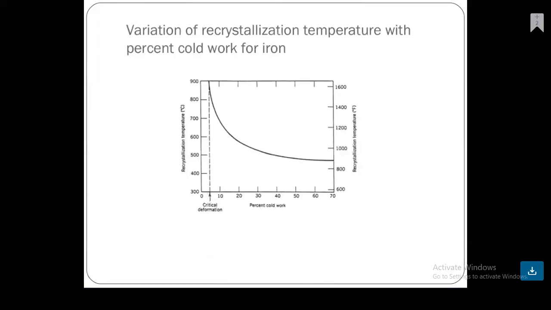Next is the variation of recrystallization temperature with percent cold work for iron. This plot shows recrystallization temperature in degrees Celsius versus percent cold work. The recrystallization temperature ranges from 300 degrees Celsius to 900 degrees Celsius. The curve shows that as the percentage cold work increases, the recrystallization temperature decreases.